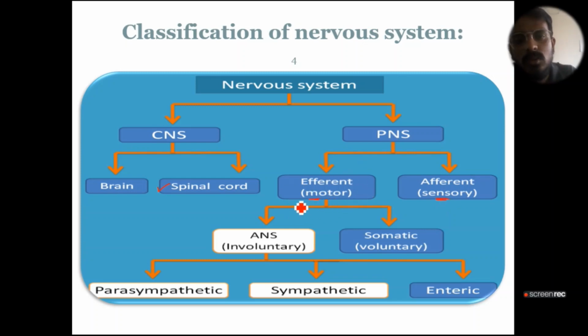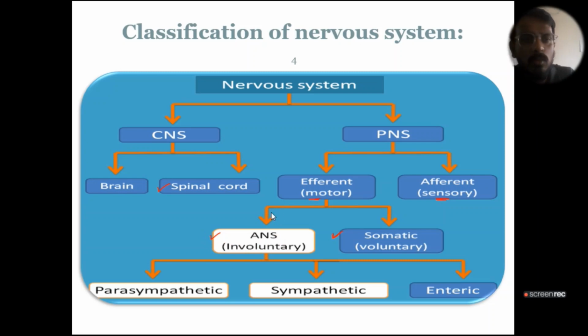Our motor nervous system, motor means the nerve which acts as the effector neuron. Suppose when a mosquito bites, we sense that because of our sensory nervous system. After sensing the mosquito bite, when we kill the mosquito using our hand or any other body part, that is basically due to our motor neurons. The motor neurons are again divided into two categories, that is autonomic nervous system and somatic nervous system.